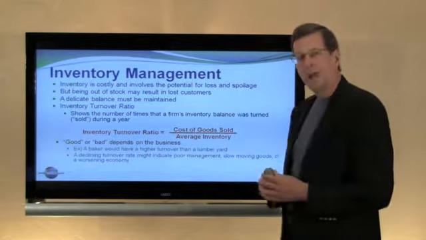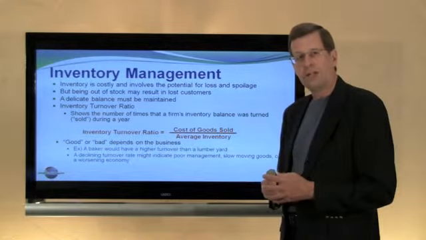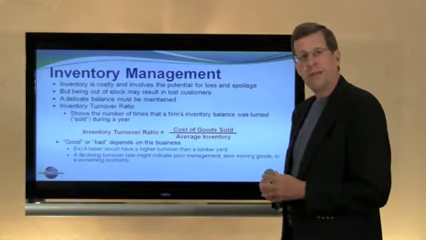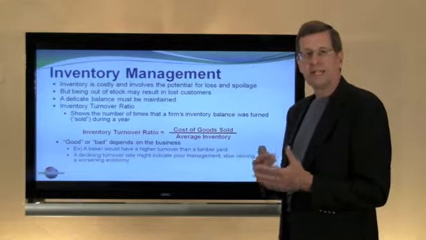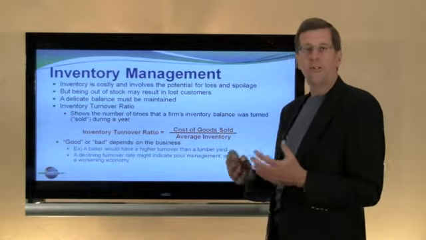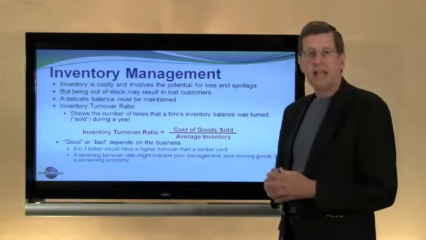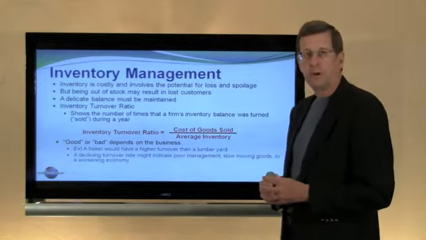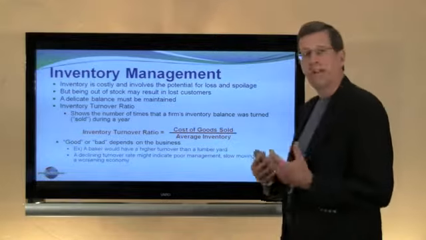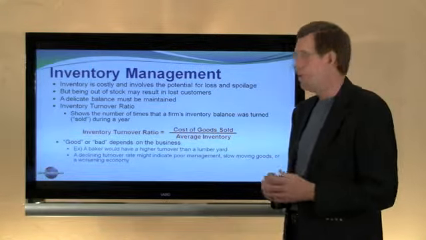For example, a baker would have a very high inventory turnover ratio. After a day or two, the inventory would become stale, so you would expect to cycle the inventory perhaps 100 or 200 times per year. Compare that to a lumber yard. They may only cycle their inventory once or twice or 3 times per year. Obviously, the lumber that's kept protected from the weather is not highly vulnerable to spoilage.